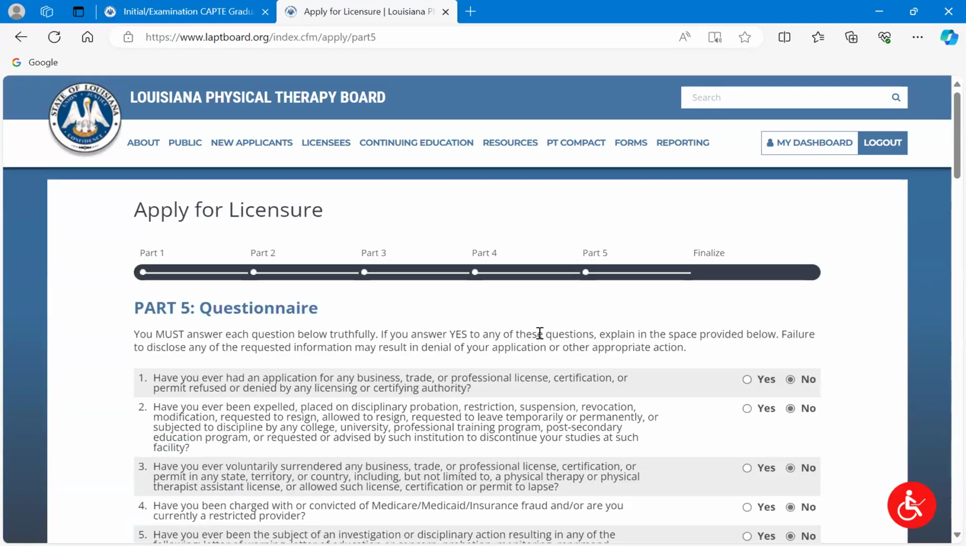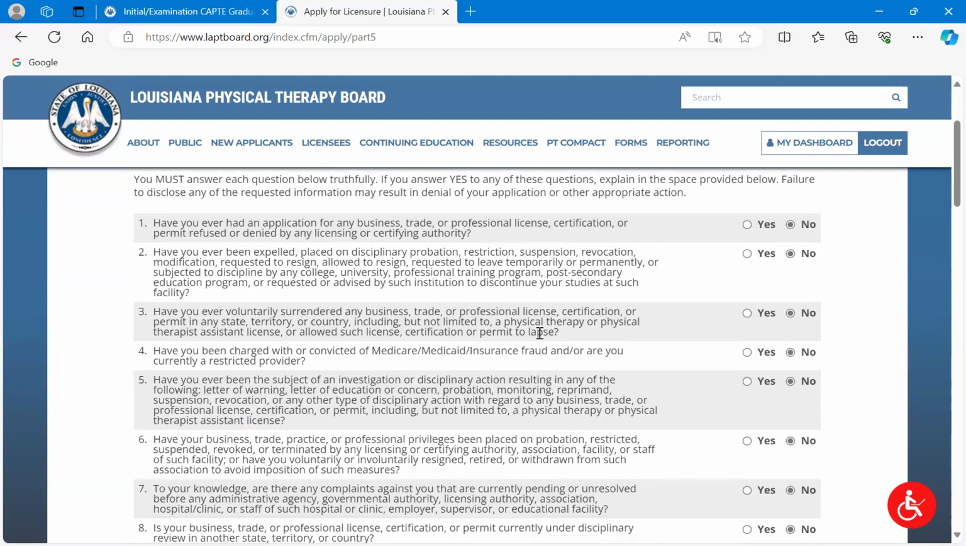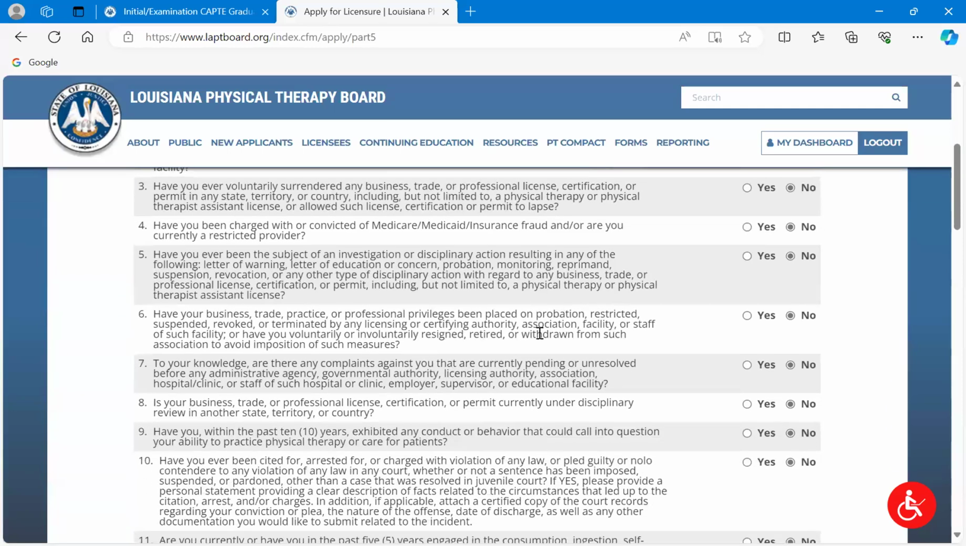All right. So this is our questionnaire. Now these questions, the first one there: Have you ever had an application for any business, trade, or professional license, certification, or permit refused or denied by any licensing or certifying authority? These questions are used to just make sure that we are getting all the pertinent information we might need.